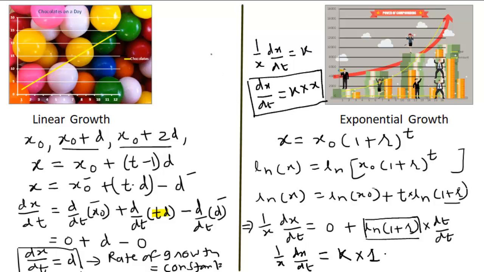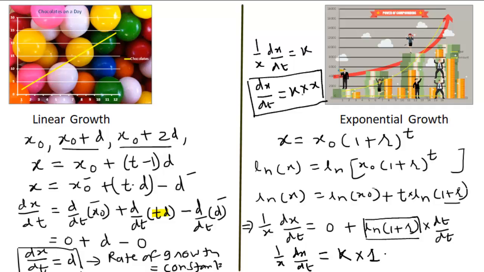It means the rate of growth of amount, the rate of increase in amount, is directly proportional to the amount at that time. The interpretation is that in compounding, you will get more and more money if you keep your money invested for more time. The rate of increase in money will increase with time, and it is directly proportional to the amount at that time.